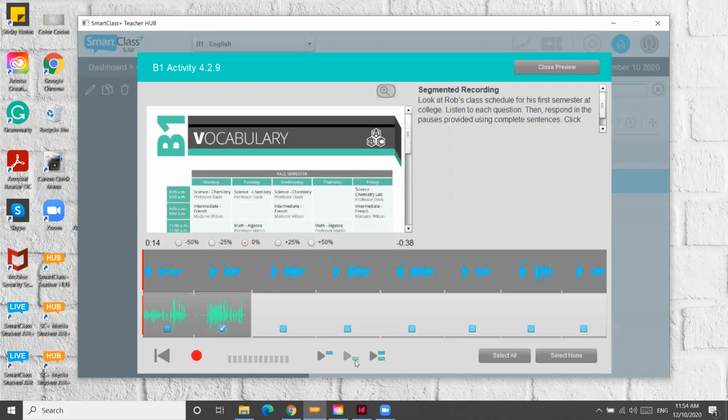The little green bar on the bottom, that's everything that the student says, so their voice. And then the blue one on top, that's the original questions that were recorded. So I'm going to just listen to my section or my question number 2.